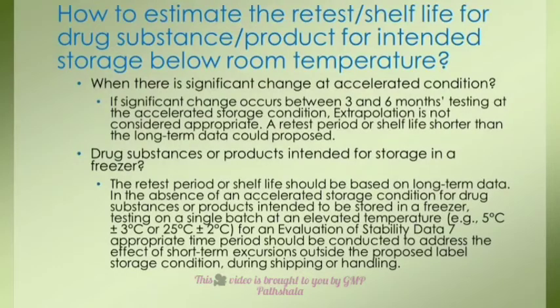Testing on a single batch at an elevated temperature, 2 to 8 degrees centigrade or 25 plus minus 2 degrees centigrade, for an appropriate time period should be conducted to address the effect of short-term excursions outside the proposed label storage condition during shipping or handling.